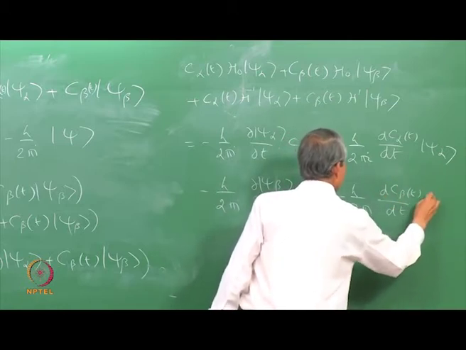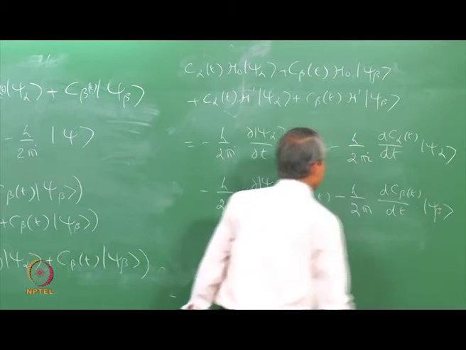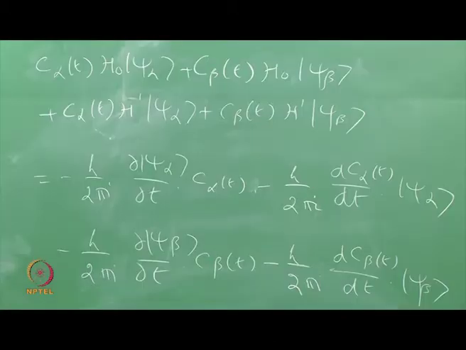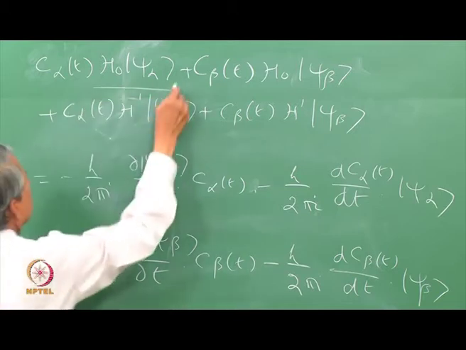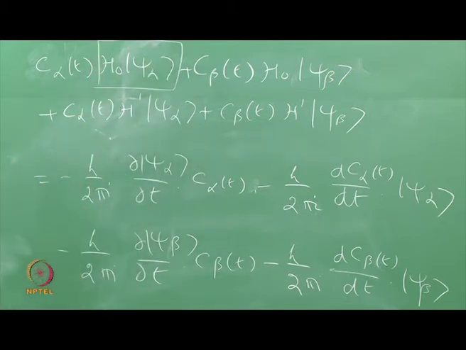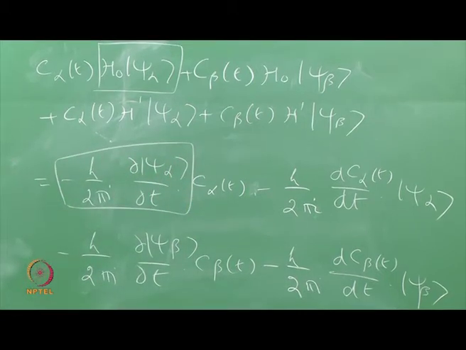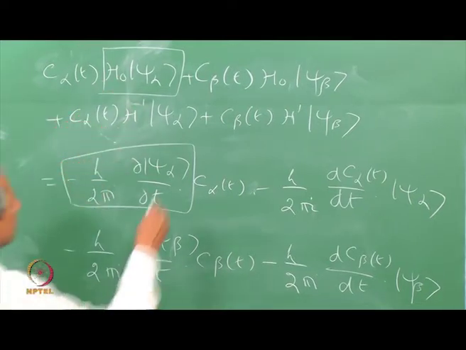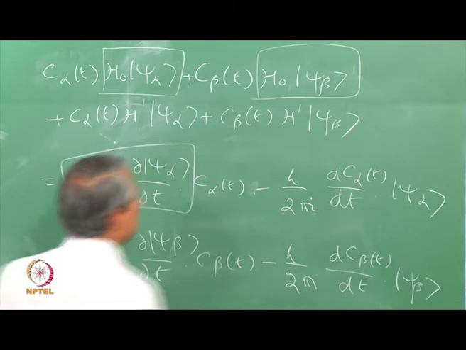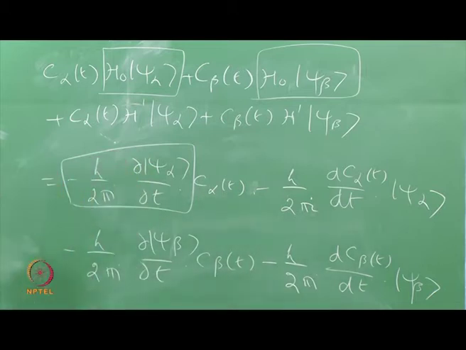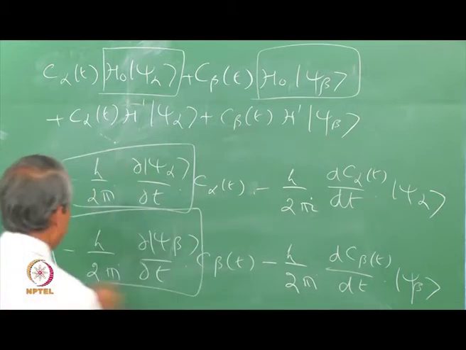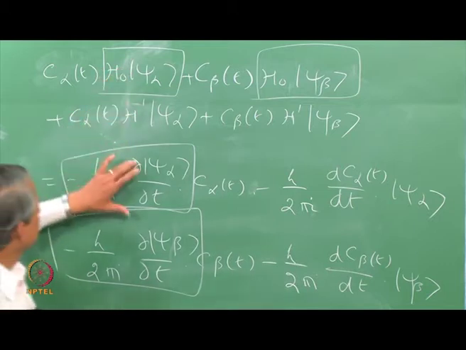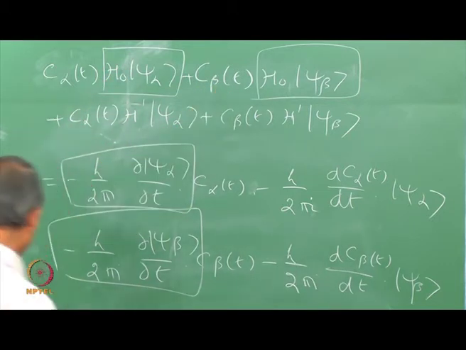Here this term is exactly equal to this term. This comes from the unperturbed Schrodinger equation and unperturbed wave function. Similarly, this term is exactly equal to this term. So, we can therefore cancel these from the two sides of the equation.